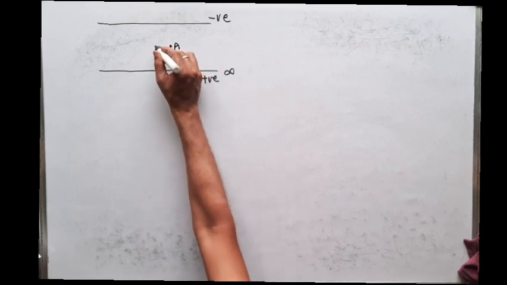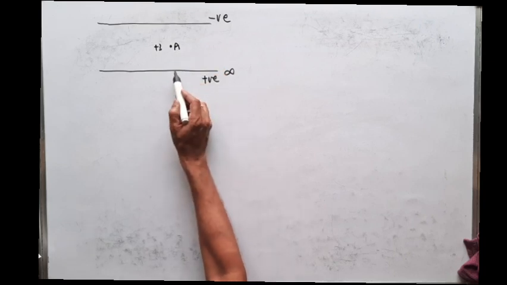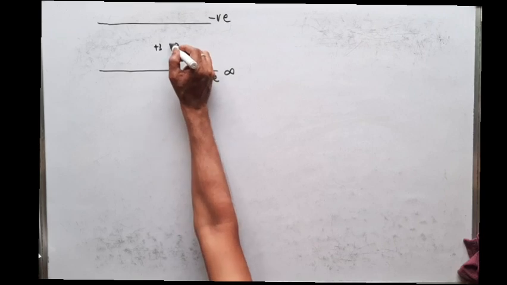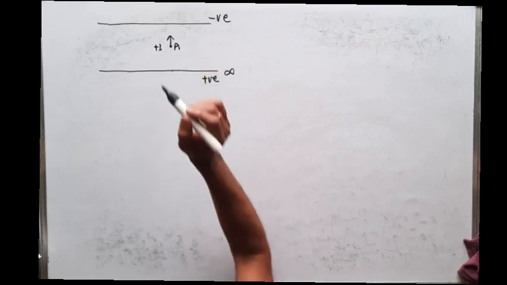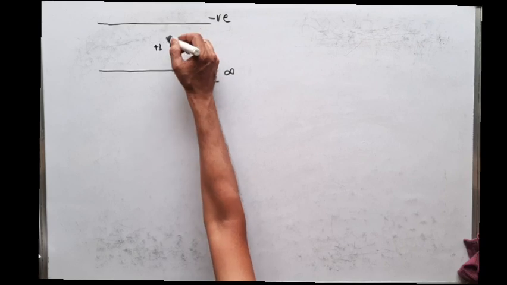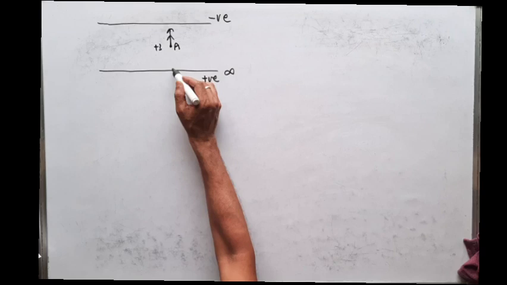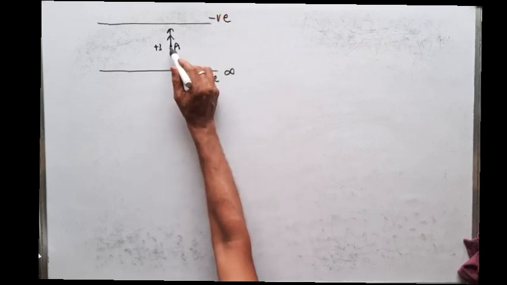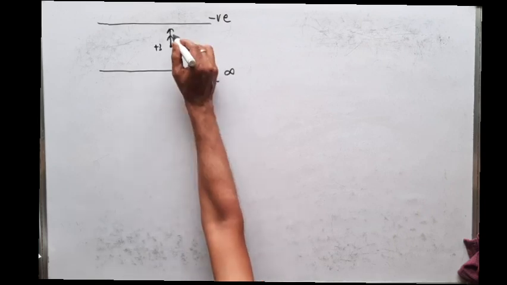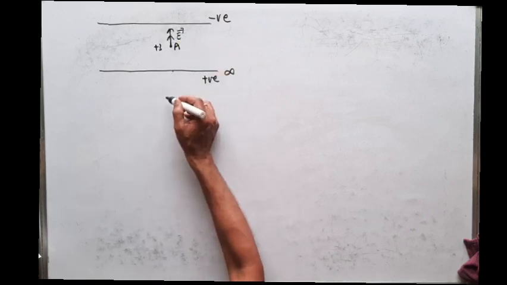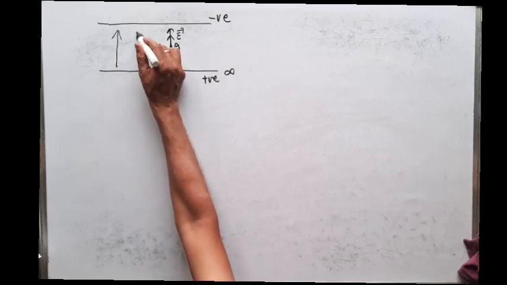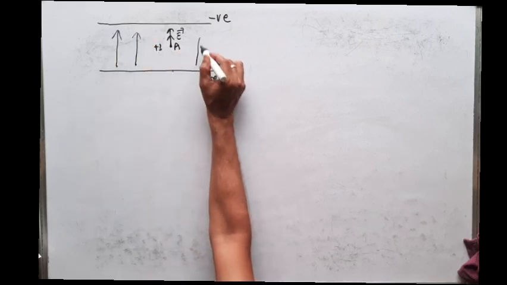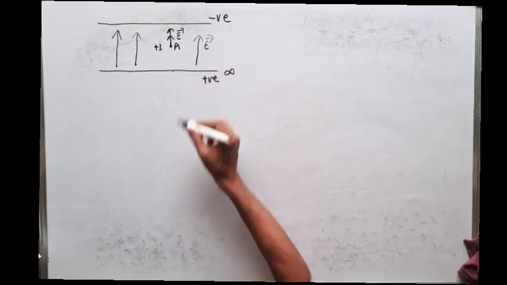So what will I do? I will keep a plus 1 charge here. Now here we see the lower plate is positive, so this positive plate will repel this plus 1 along this direction. And this is the negative plate, which will attract this plus 1 along this direction. So the electric field intensity direction inside a charged plate is always from the positive plate to the negative plate. So this is the direction of electric field intensity. Everywhere the electric field intensity direction is from the positive to the negative plate.